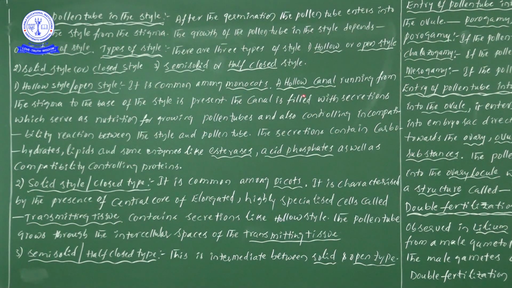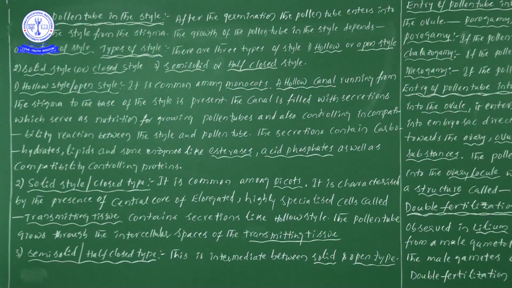This tube-like structure is filled with secretions which serve as nutrition.